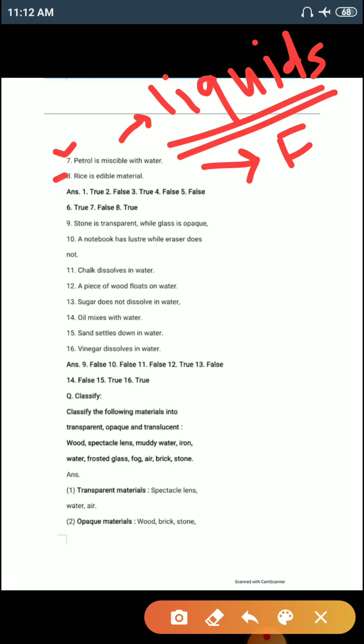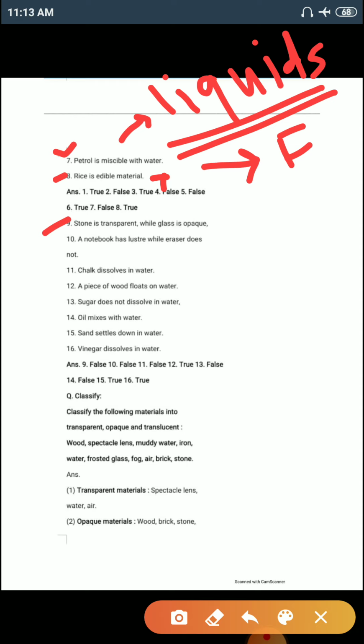Number 8, rice is edible material. Obviously, all the human beings, including many domestic animals, eat rice. So yes, rice is edible material. So this statement is true.